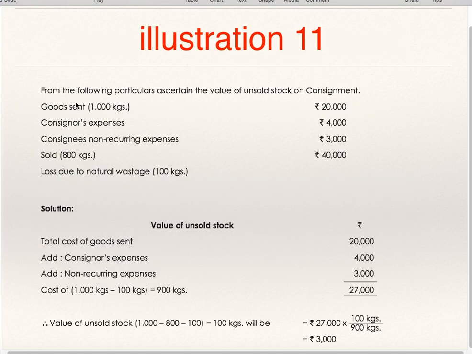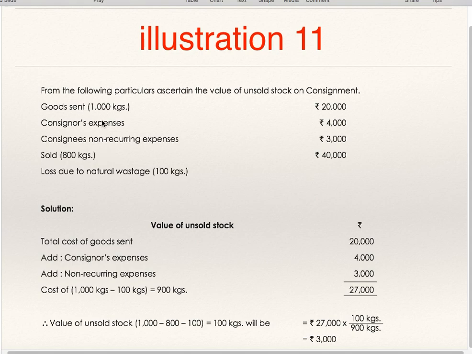Illustration 11. From the following particulars, ascertain the value of unsold stock on consignment. Goods sent 1000 kgs, 20,000. Consignor's expenses 4,000. Consignee's non-recurring expenses 3,000. Goods sold 800 kgs, value is 40,000. Loss due to normal wastage is 100 kgs.